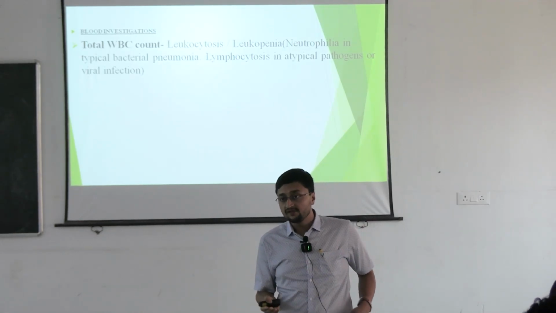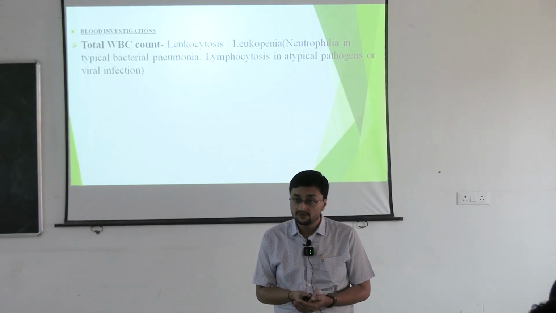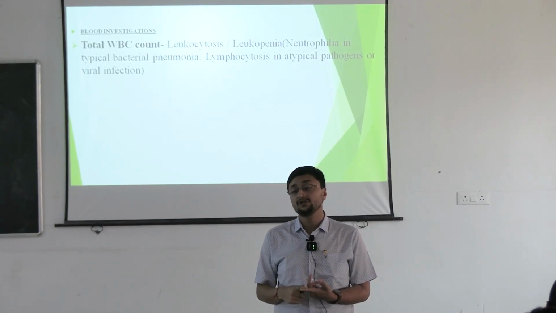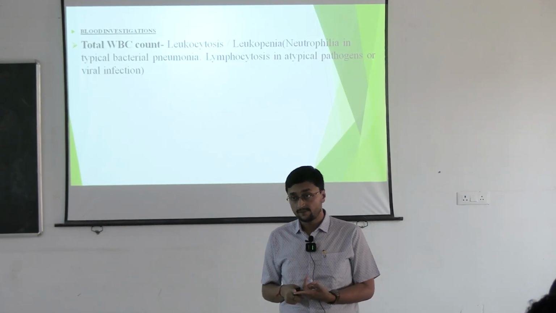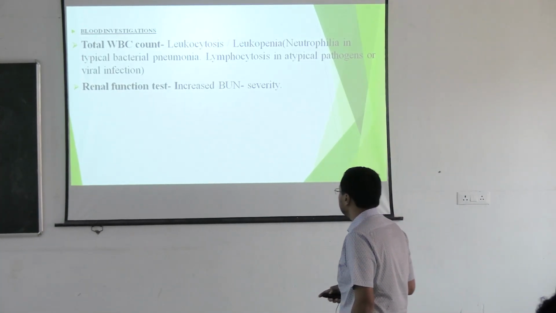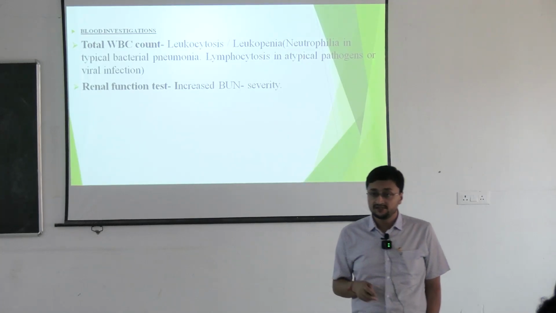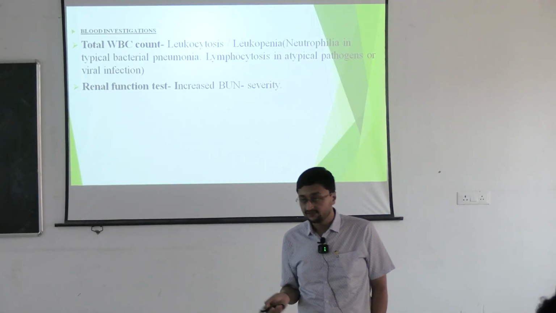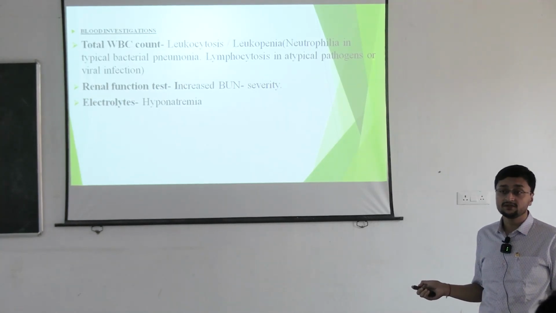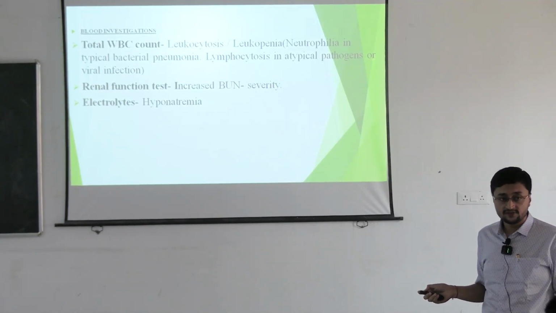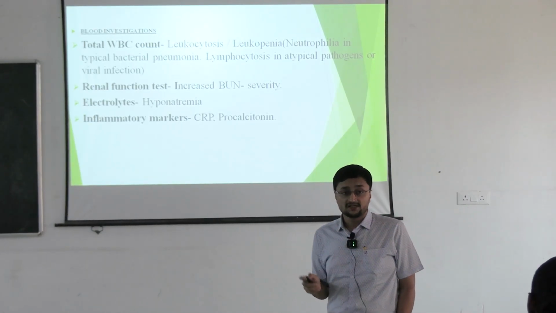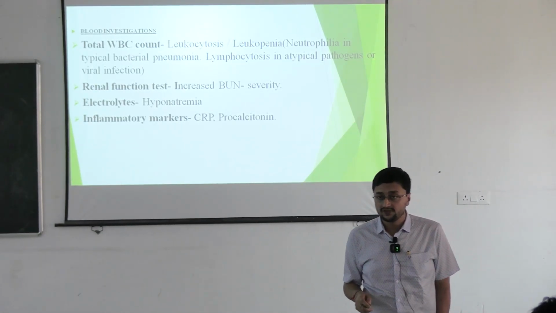So total WBC count, if the total WBC count is more than 12,000 or less than 4,000, that means the pneumonia may be severe one, right? Renal function test, increased urea and creatinine denotes severity. Electrolytes, specifically in case of which pneumonia? Legionella, hyponatremia. So other inflammatory markers like C-reactive protein and procalcitonin.